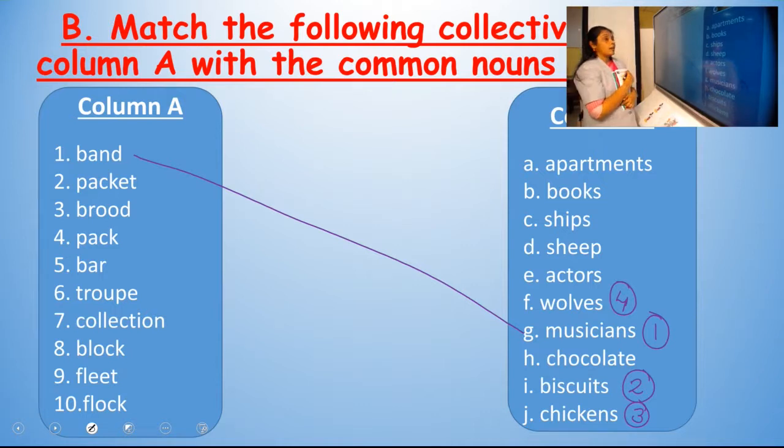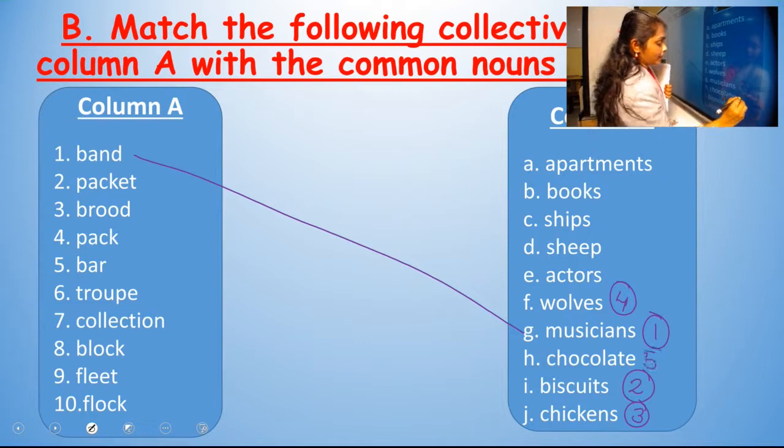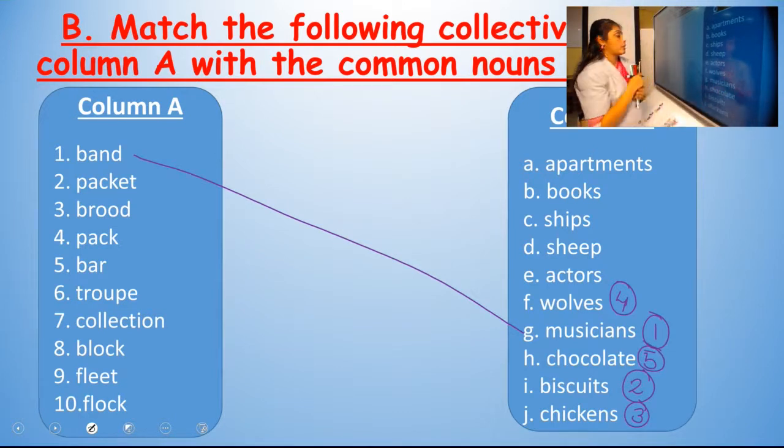And fifth one, bar. Bar of what? Apartments, books, ships, sheep, actors, chocolate. A bar of chocolate. A bar of chocolate. That is answer number 5.